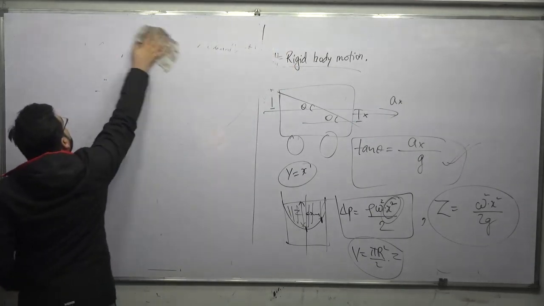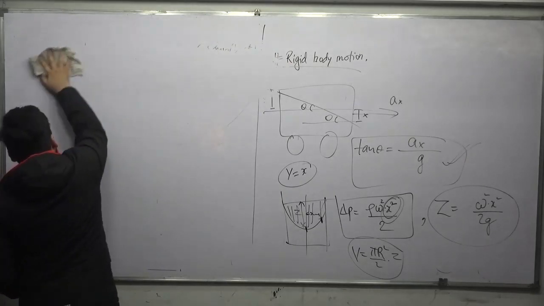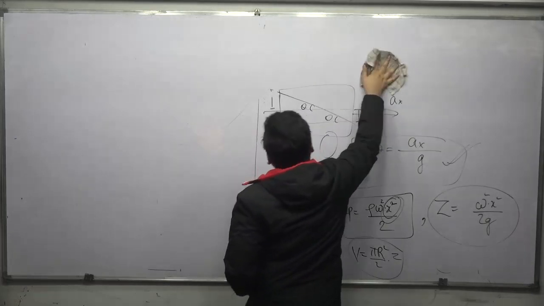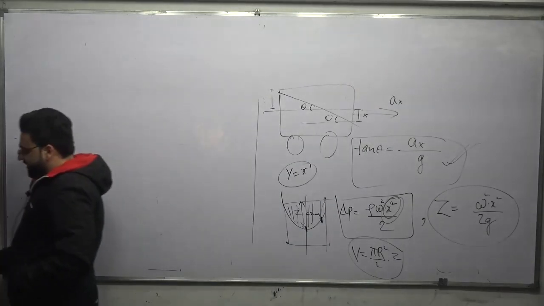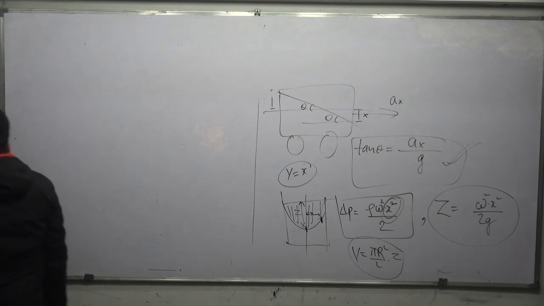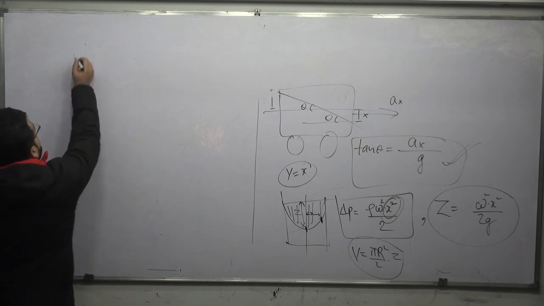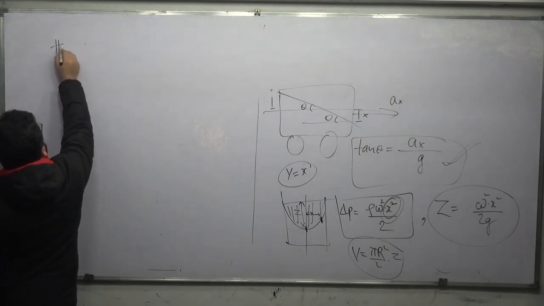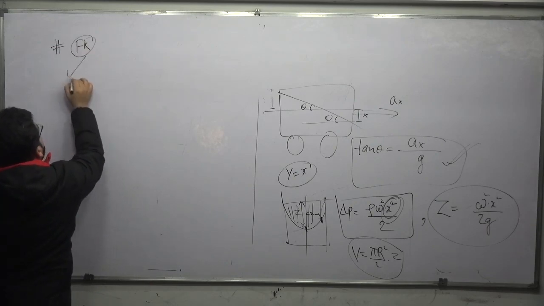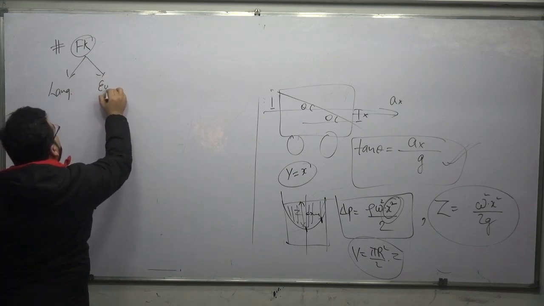After this, the static portion got over, and we started with the kinematics portion. In the kinematics portion, first of all, we started with the Lagrangian approach and the Euler's approach. After that, we started with fluid kinematics. In fluid kinematics, we have two approaches: one is called the Lagrangian approach, and the other is the Euler's approach.